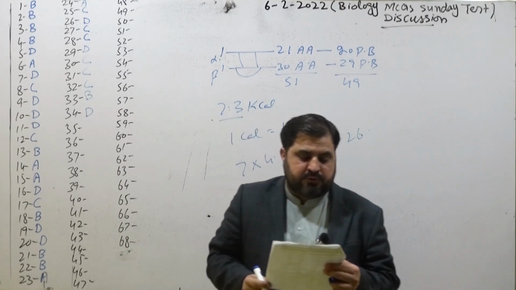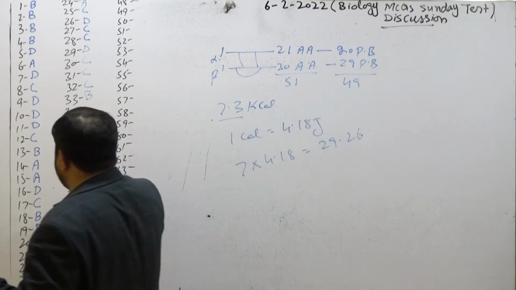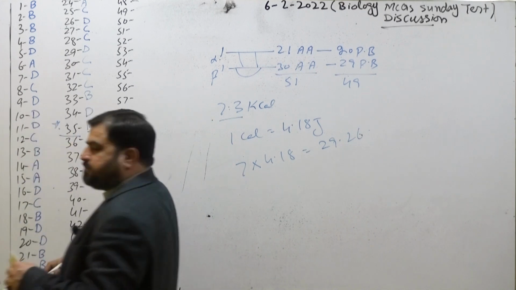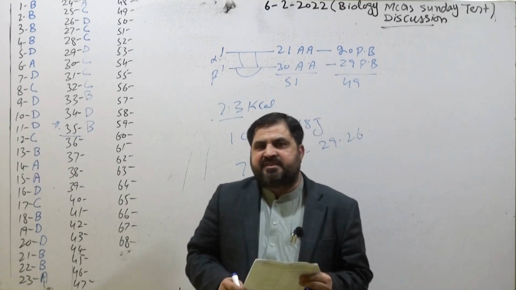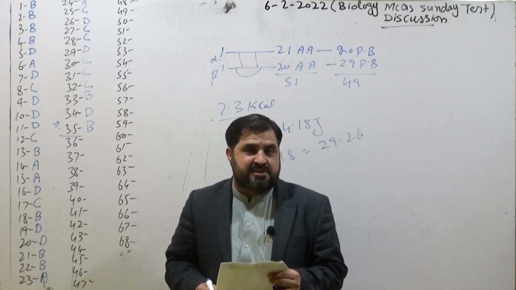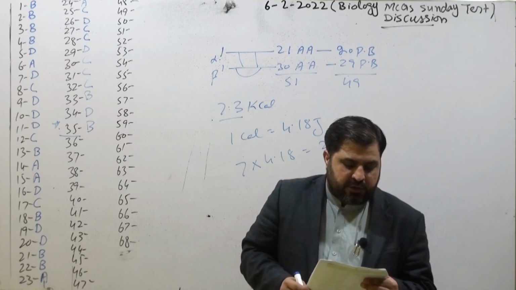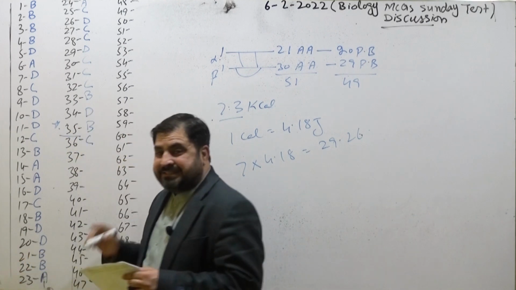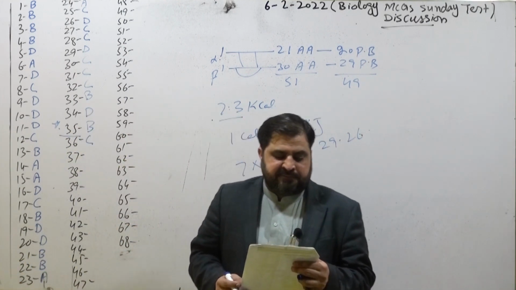Coming toward the next MCQ 35, the limitation of a microscope is called resolving power. That MCQ has been selected from chapter number 1, and the topic is microscopy. While the examination of a cell and its component depends upon the magnification power of 2 convex lenses. Coming toward the next 36, pure form of cellulose is cotton. So option C is correct. Cotton as well as paper is a pure form of cellulose.